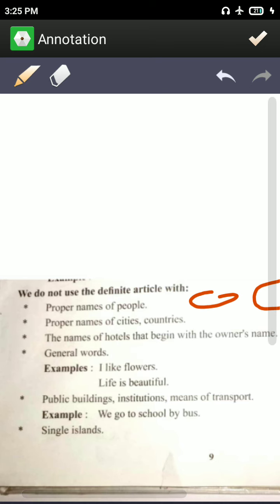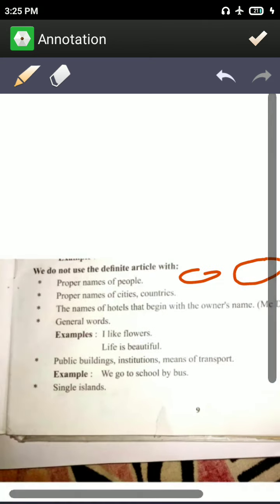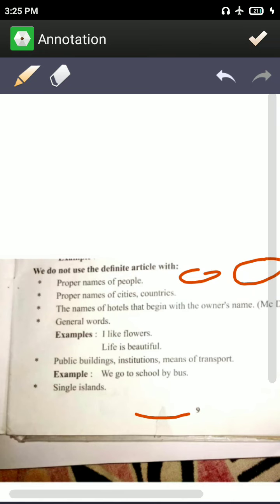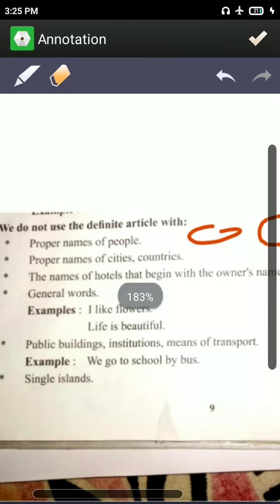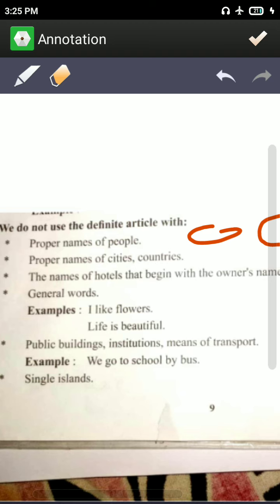Before names of cities or countries, don't use an article. Like I live in India, don't say the India. The names of hotels that begin with the owner's name, like McDonald's, you will not say the, because it begins with the owner's name. And general statements also: you don't use THE, like I like flowers. Don't say I like the flowers. Life is beautiful, don't say the life, just say life is beautiful.